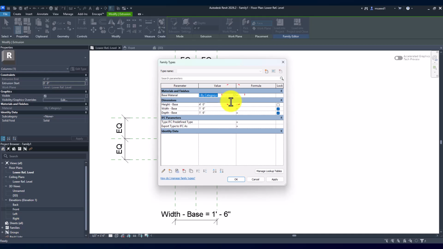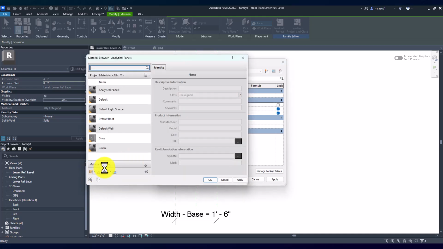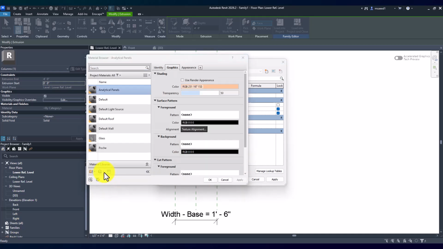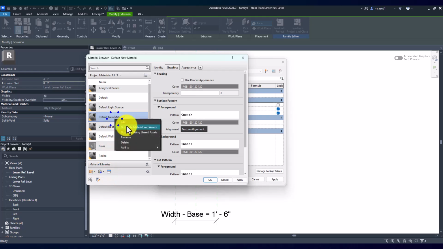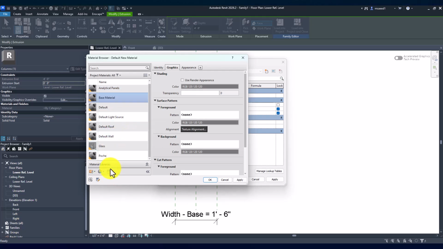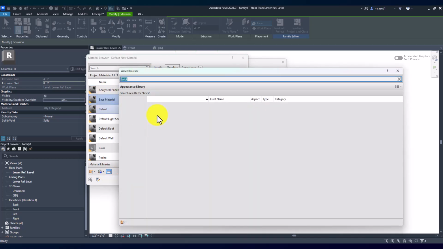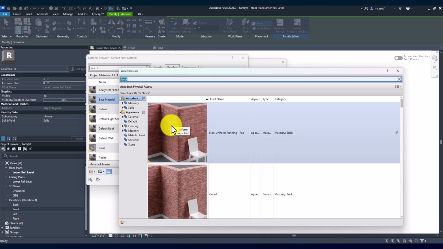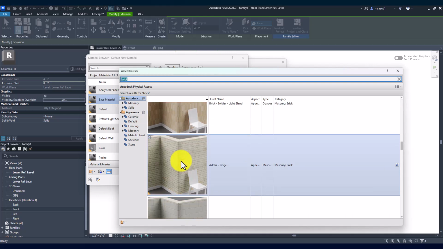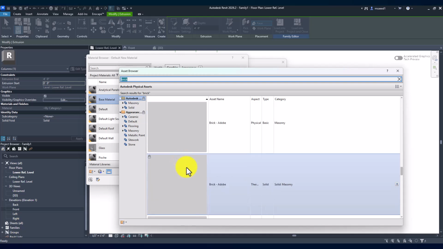So let's actually create a new material here, and we'll just call it, rename, we'll call it base material. Keep it nice and simple. Click on this, and I'm just going to search for brick. And you can select any of these ones that you like. Try to pick one that makes sense, I guess.